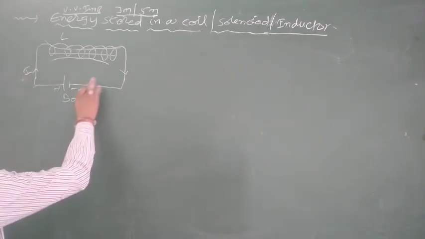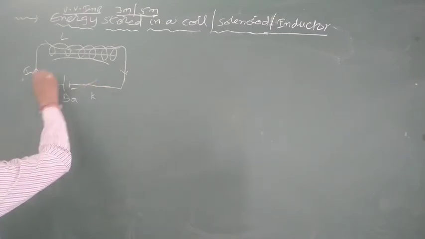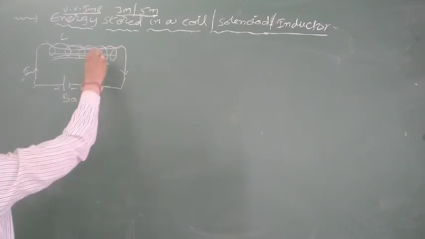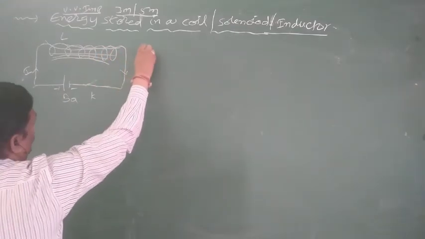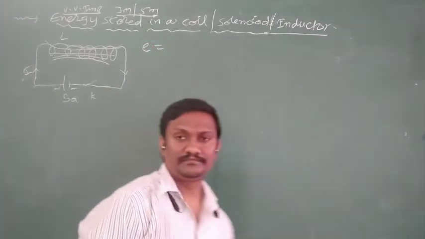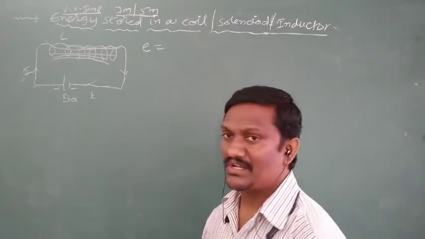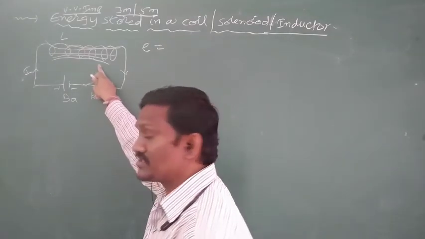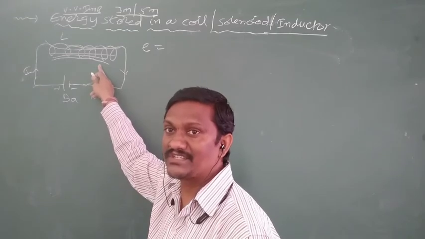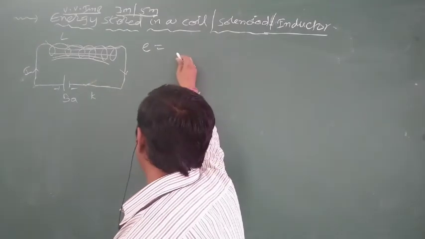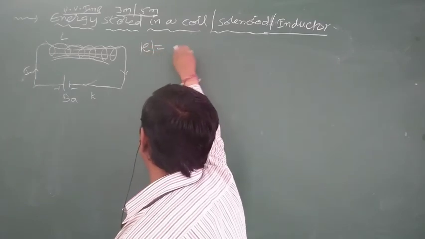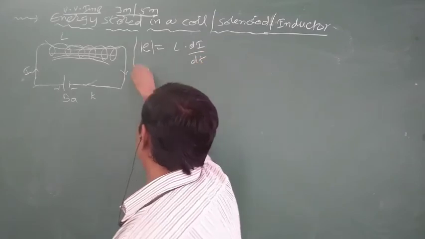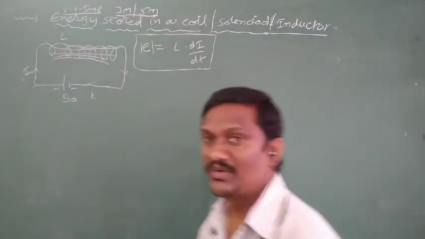Now the key is closed. The current passing through the solenoid increases. The flux linked with the solenoid increases. Whenever the flux linked with the solenoid changes, an EMF is induced, due to the changing of flux or changing of current. When current passes in any coil and changes, EMF is also induced in the same coil. Such a phenomenon is self-induction. We know the magnitude of the self-induced EMF is L into di by dt. So that is the expression for self-induced EMF.